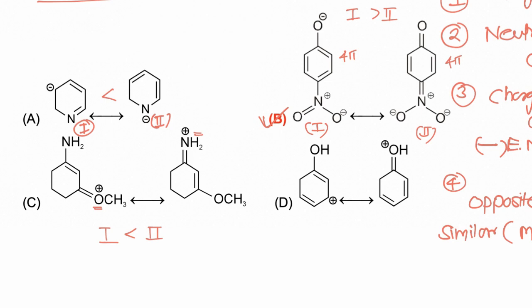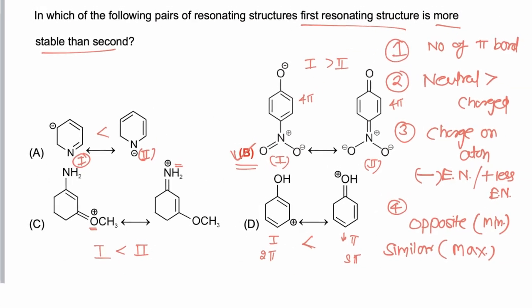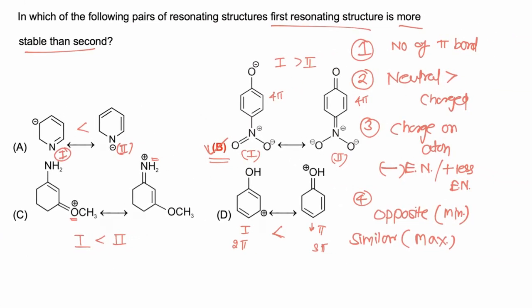Now in option D, first is having 2 pi bond while second is having 3 pi bond. So out of first and second, second is comparatively more stable, and hence correct answer is B, in which first resonating structure is more stable than second.